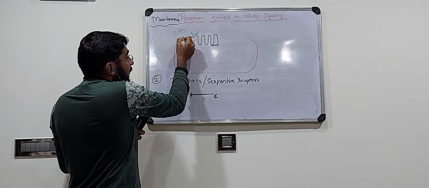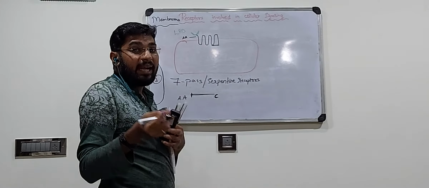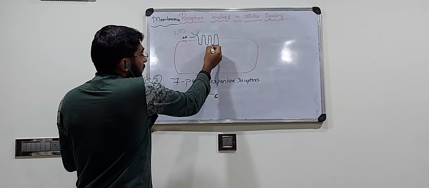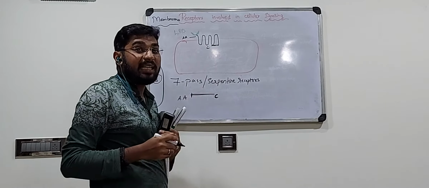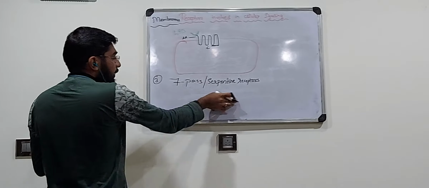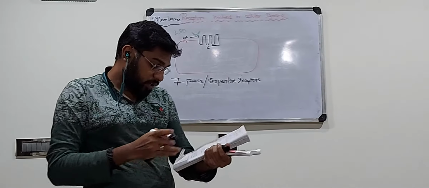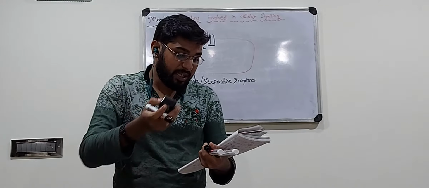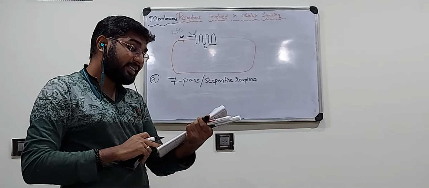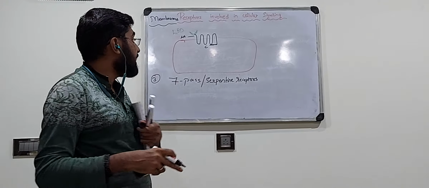So this will be the amino terminal, and your carboxyl terminal is present inside the cell. The carboxyl terminal is present inside the cell. So this is one of the features of the 7 pass receptors. The amino end is present towards the outside, and the carboxyl terminal or the C terminal is present in the inside.